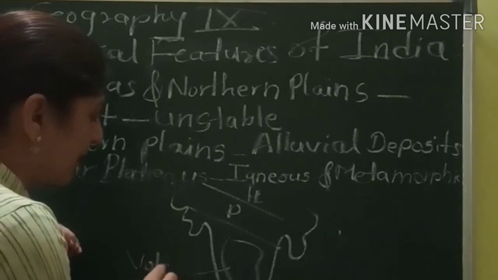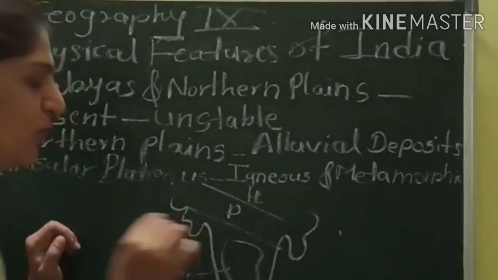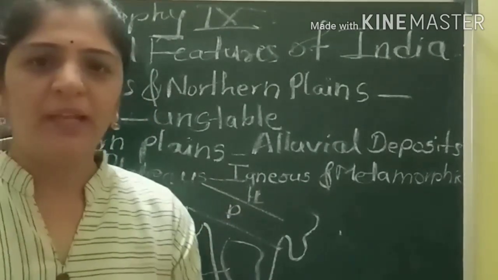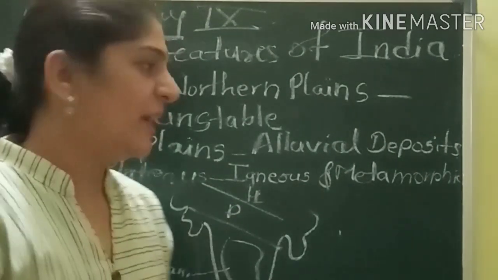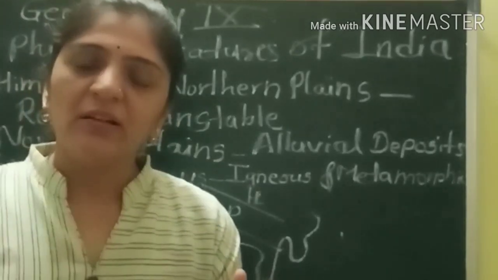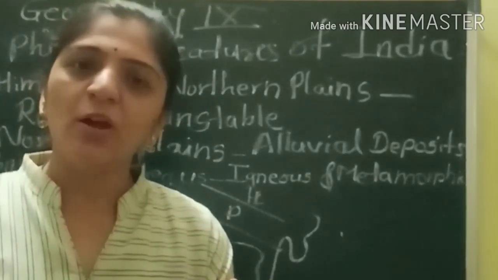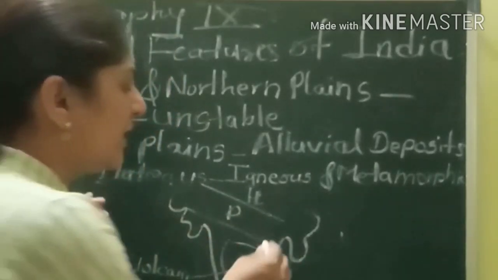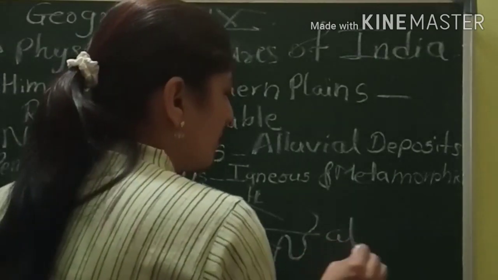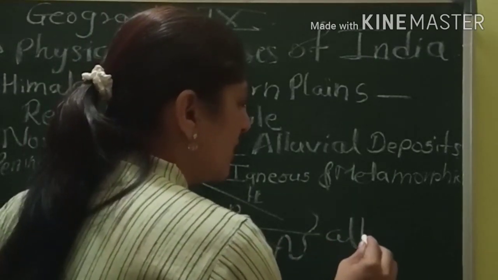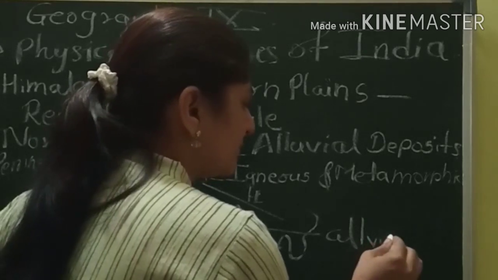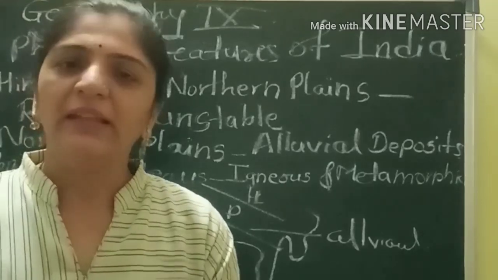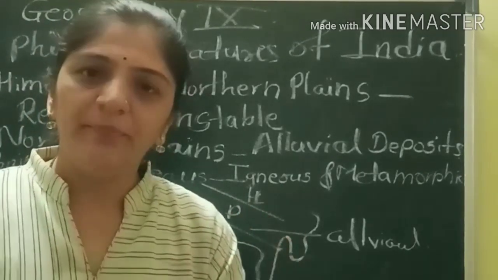Due to the volcanic activity, that plateau region developed. Then we have the plain region, where a number of rivers flow, and because of the flowing of the rivers, alluvial deposition happened, and that's why the plain region is built up.